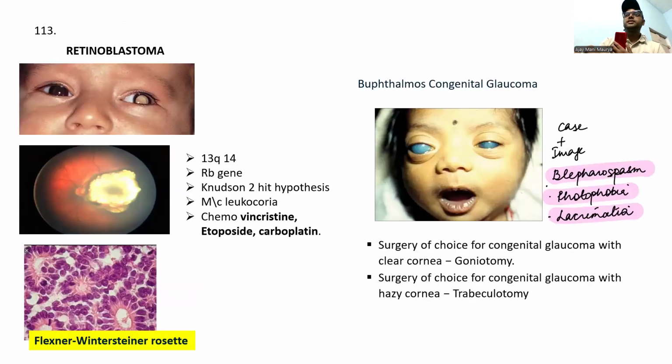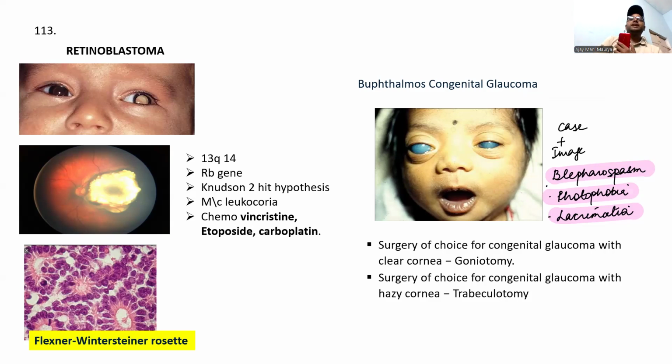So the next question is retinoblastoma and congenital glaucoma, the hypothalamus. Retinoblastoma, the most common presentation is leukocoria. The chromosome responsible is 13q14, the RB gene. This is the Knudson two-hit hypothesis.